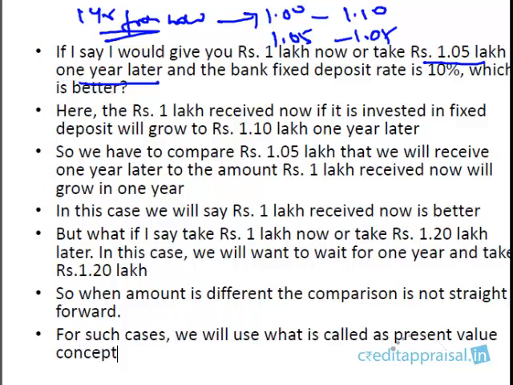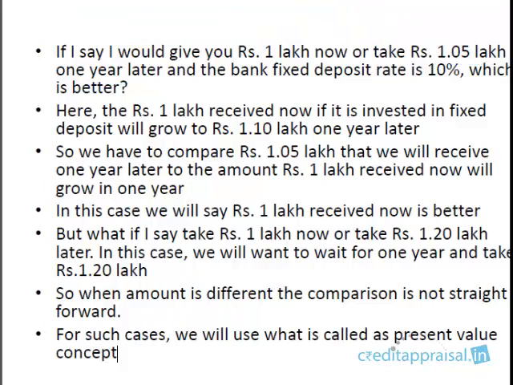One is straight away 1.05, because we are going to receive it one year later. The other amount, 1 lakh which we receive now, is going to grow to 1.10 lakh. So now we have converted these different amounts received at different times into a common time period, right? So now we can compare which of these two is higher. 1.1 is higher. So obviously the 1 lakh which I give you right now is more valuable. Is this point clear? Why is it more valuable? Because that 1 lakh, if I invest in some fixed deposit, is going to grow to 1.1 lakh.